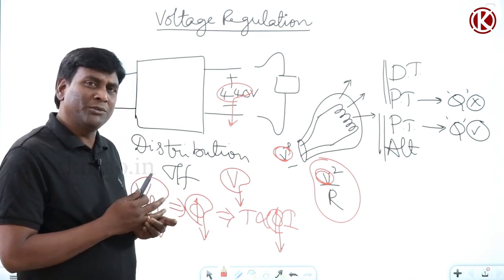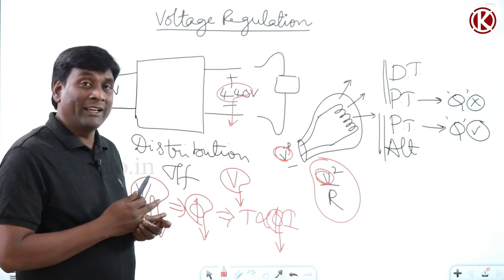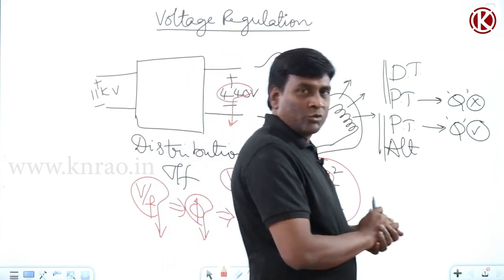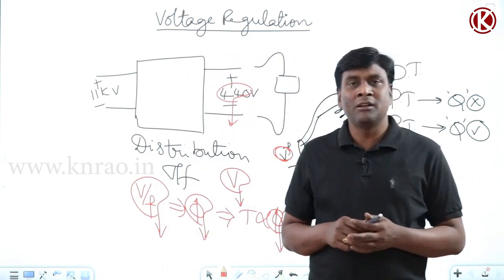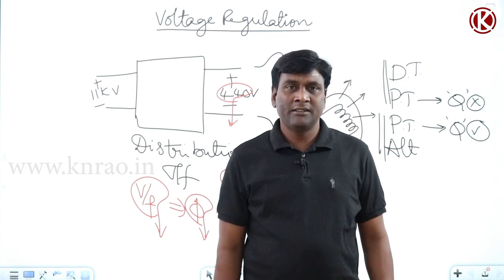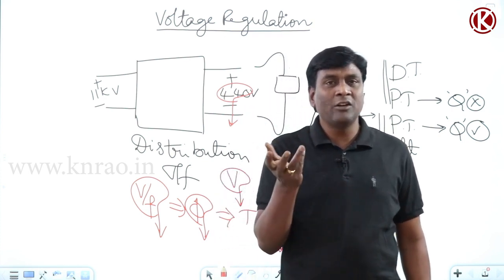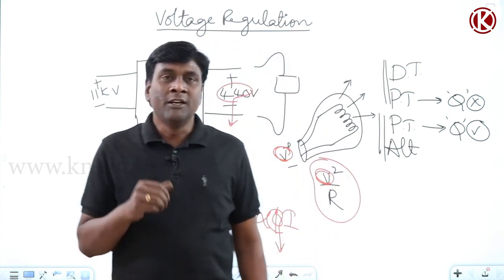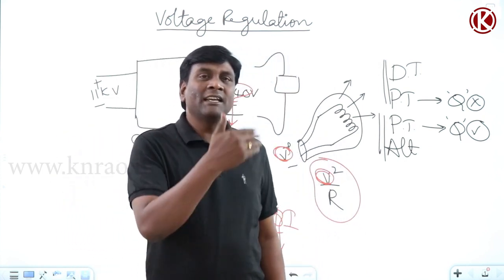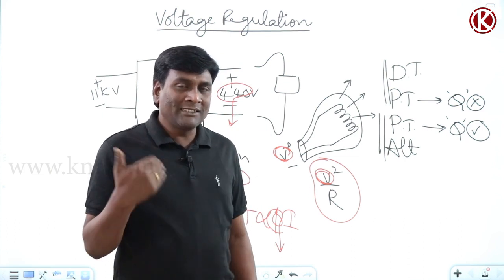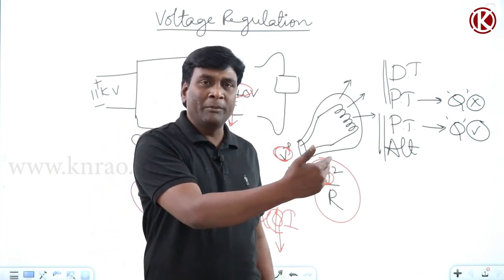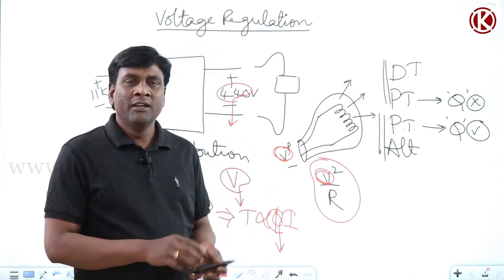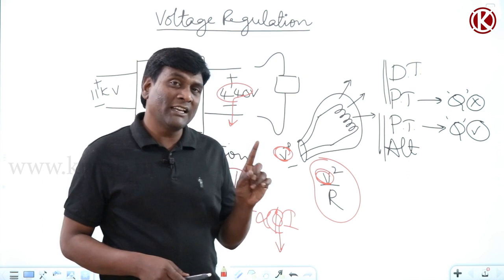Can I say torque reduces? No. Why? Because torque requirement will be decided by the load. For a given torque requirement, for example my ceiling fan, the moment it's a fan load, torque requirement is directly proportional to speed square. So torque requirement will be decided by the load. Now if your electrical motor is able to meet that particular demand of torque, it will rotate. If it is unable to, it will stop. That's it. Torque requirement will be decided by the load.